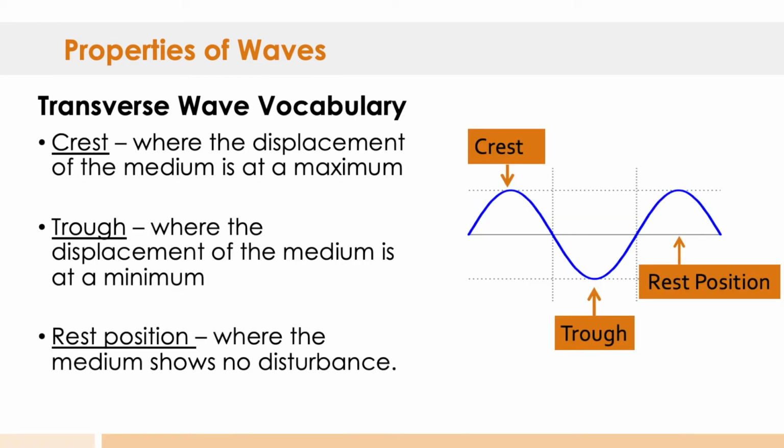So some vocab words here for transverse wave would be crest, and this is where the displacement of the medium is at a maximum. So that's the top, highest point of the wave at each section here. And then the trough is where the displacement of the medium is at a minimum. So you see that's the lowest position. And then the rest position is where the medium shows no disturbance. So the rest position is where the medium ought to be with no wave moving it. And then the crest is the highest point for each wave, and the trough is the lowest point for each wave.